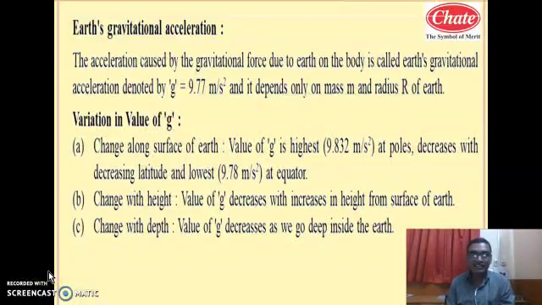Now let us start the next part of gravitation, that is Earth's gravitational acceleration. The meaning of Earth's gravitational acceleration is very simple: the acceleration produced in a body by the gravitational force of the Earth is called Earth's gravitational acceleration.